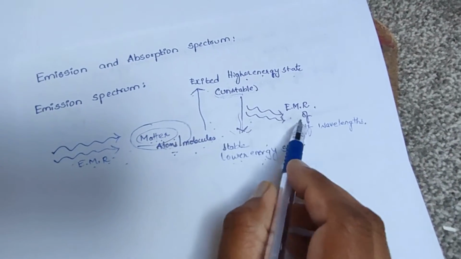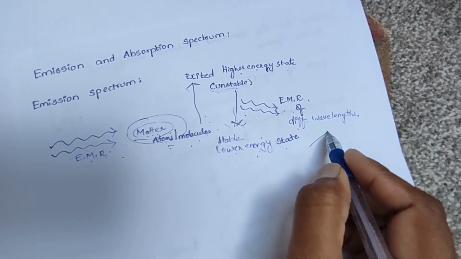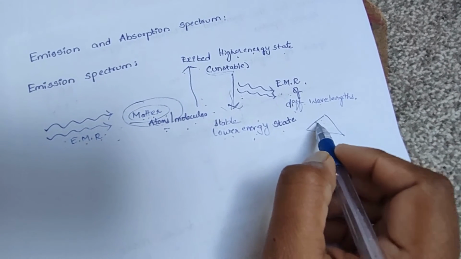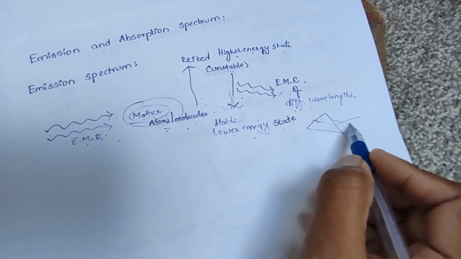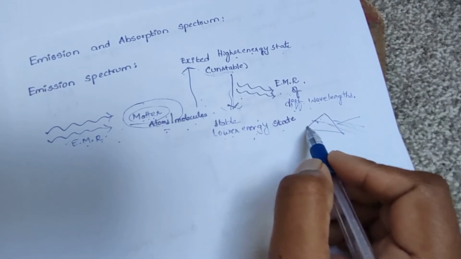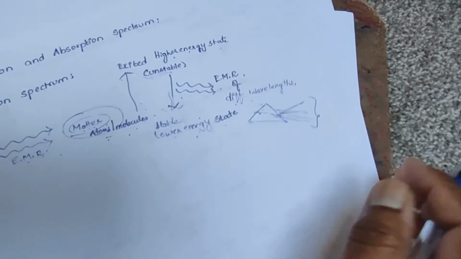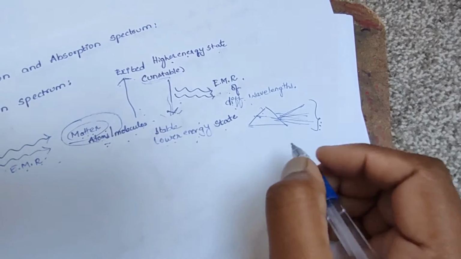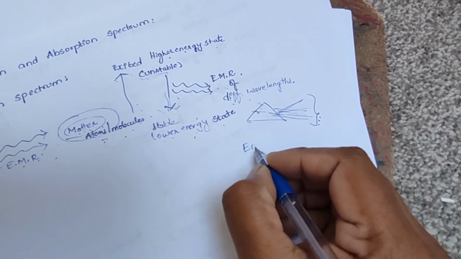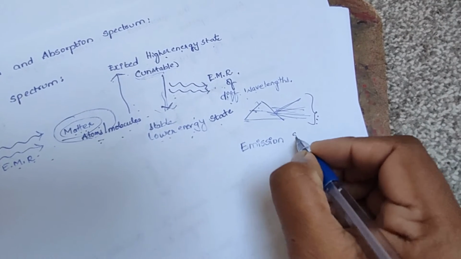When these different wavelengths are passed through a prism, we get a spectrum. This spectrum is called emission spectrum.